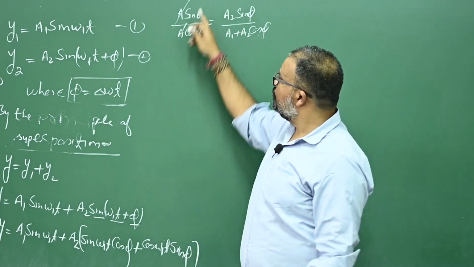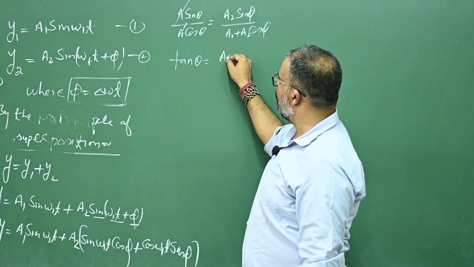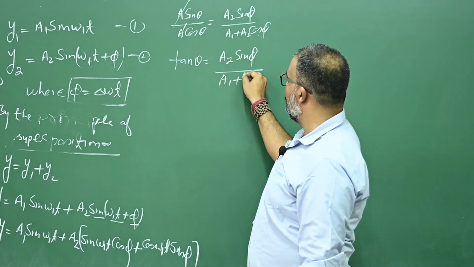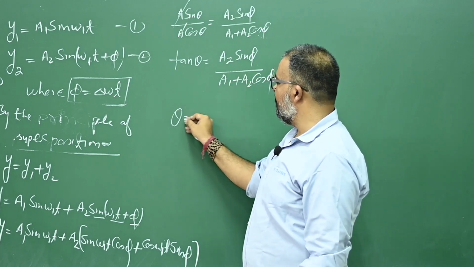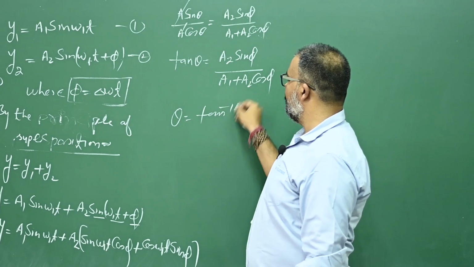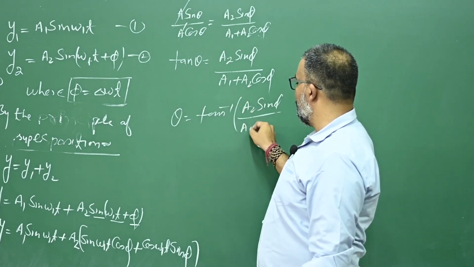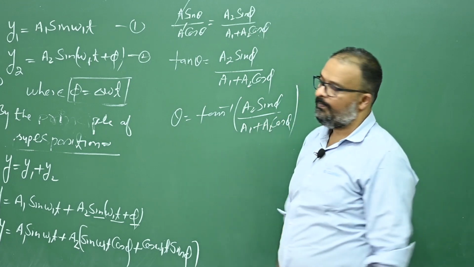A cancels, so sin theta upon cos theta becomes tan theta, and that equals A2 sin phi upon A1 plus A2 cos phi. So this theta will become equal to tan inverse of A2 sin phi upon A1 plus A2 cos phi. Number one.